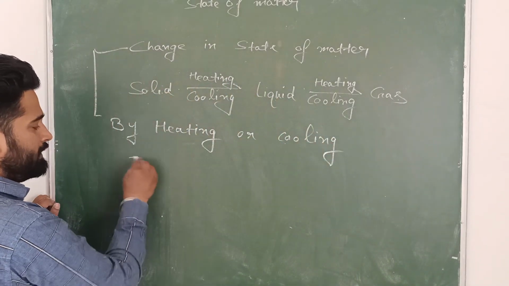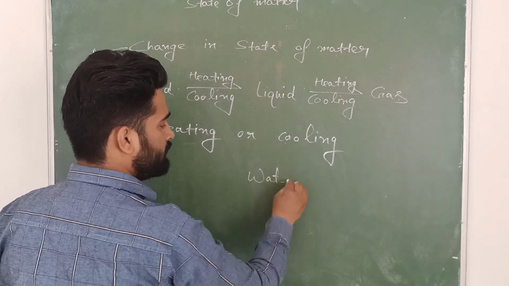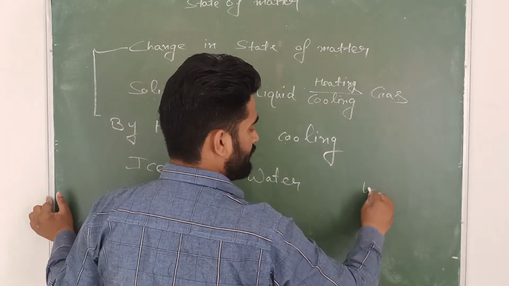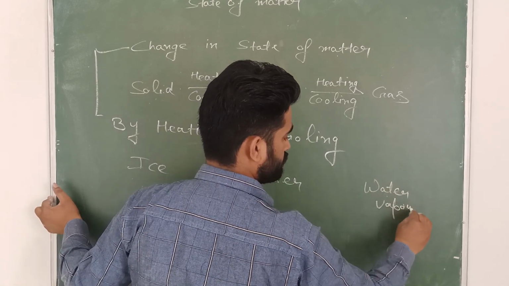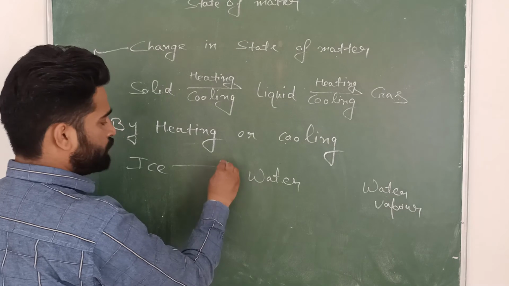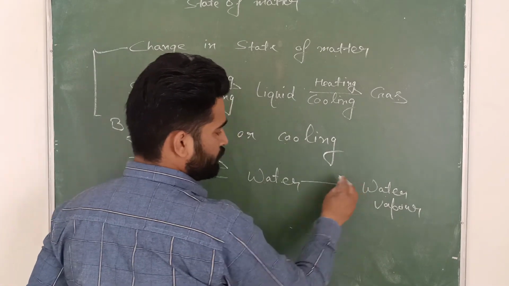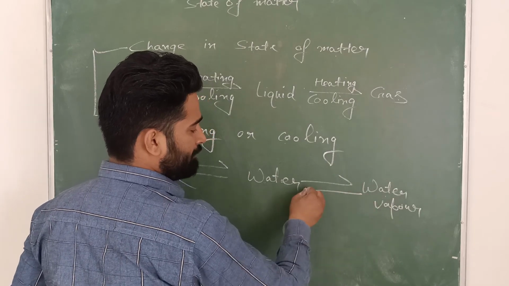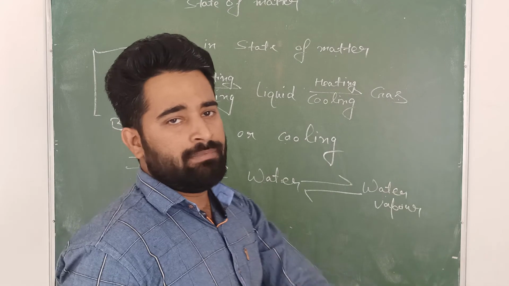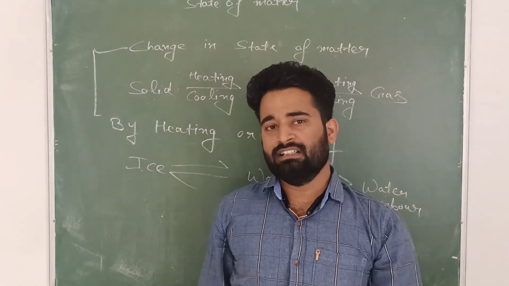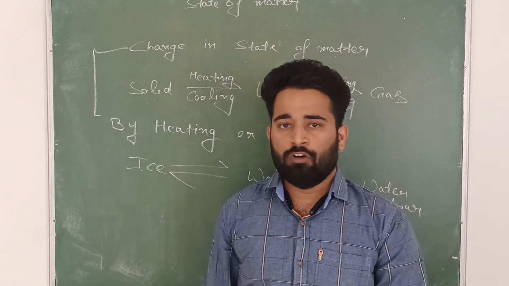You can also write ice in place of solid, water in place of liquid, and water vapor in place of gas. So ice changes into water on heating and water changes into ice on cooling. Water changes into water vapor on heating and water vapor changes into water by cooling. So you can say that matter can be changed from one state to another state, which means the states of matter are interchangeable.